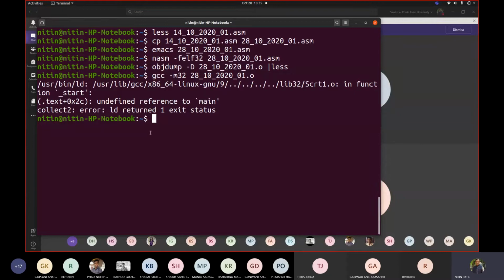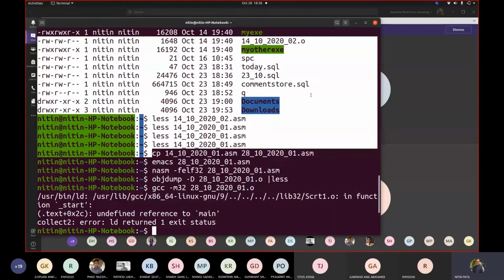Most of the students from your batch, probably those who used Turbo C, must have seen an error like this: c0s.obj, undefined function main in c0s.obj. In this case, c0s.obj is replaced by scrt1.o, where the function _start is defined, and inside that _start, main is called. Now you may be wondering, while we assembled the code, what is the code that was written, which was copied from the code we worked out for the write system call.